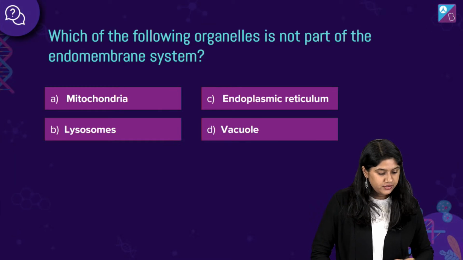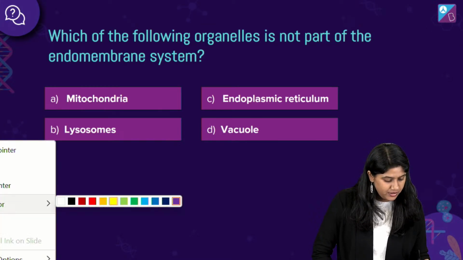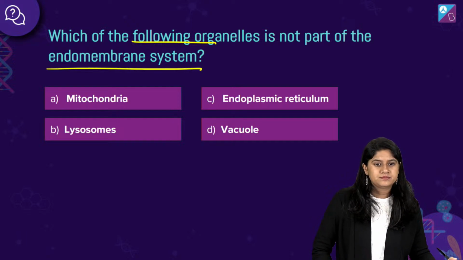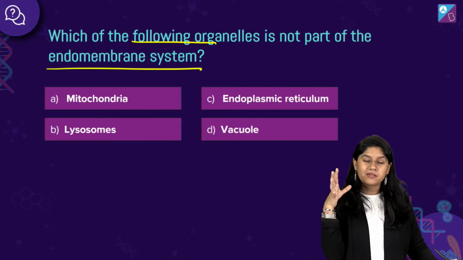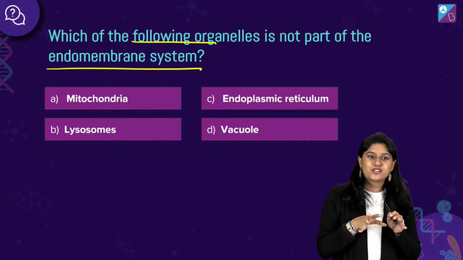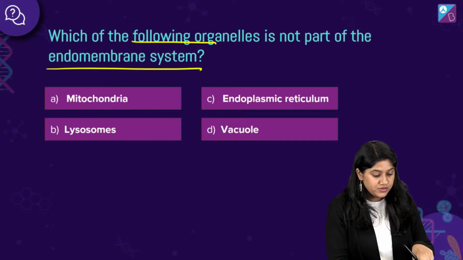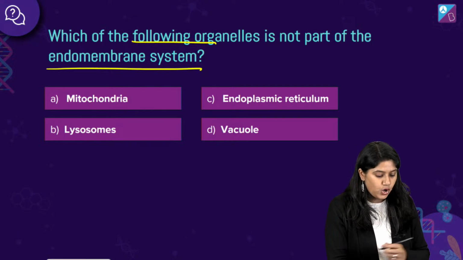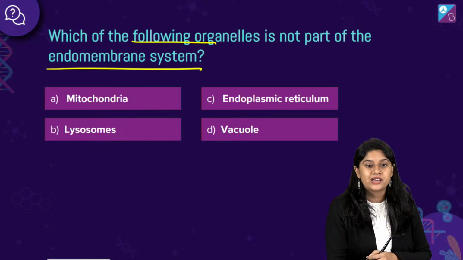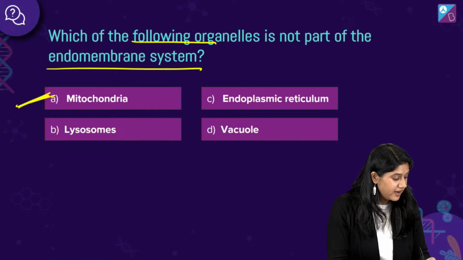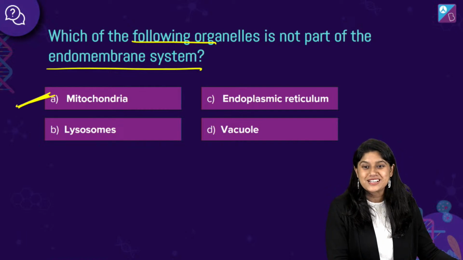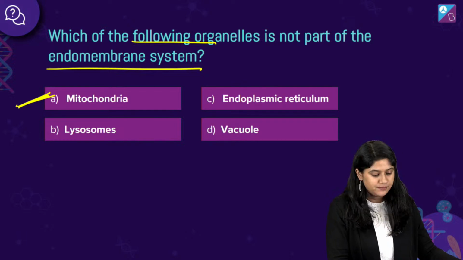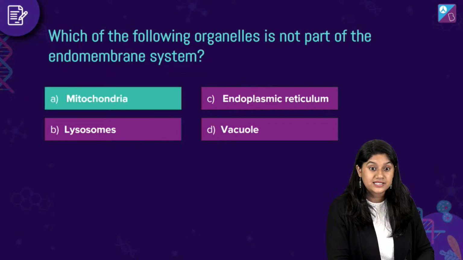Very good. Let's take a look at this question, everyone. Which of the following organelles is not a part of the endomembrane system? Now that we have discussed the endomembrane system, it's very easy for us to find the answer. The options are mitochondria, ER, lysosomes and vacuole, and the correct answer is mitochondria. We know that mitochondria is not a part of the endomembrane system. So option A is the correct answer.